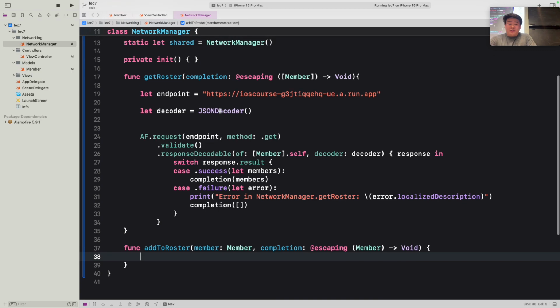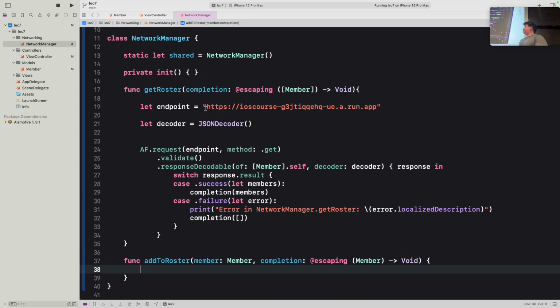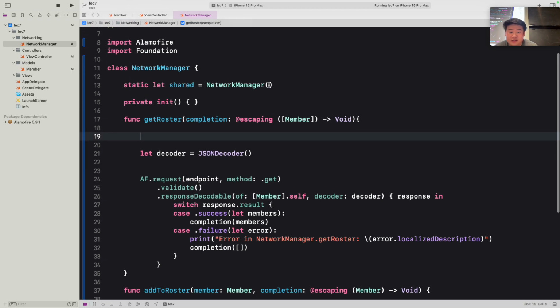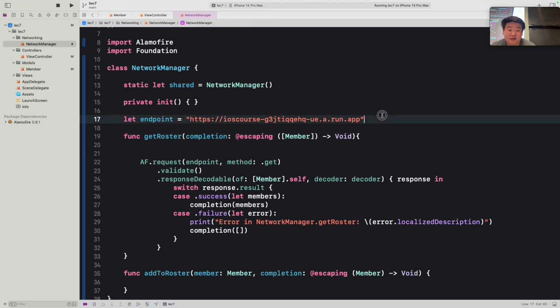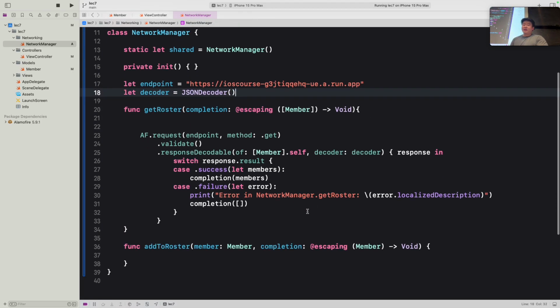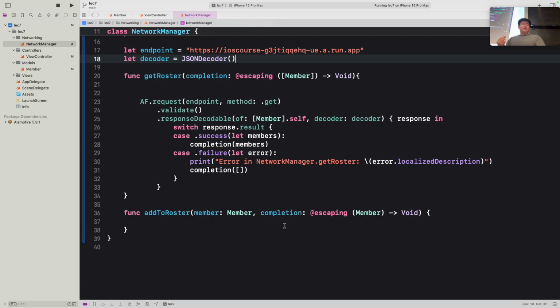Okay, so again, we want to use the same endpoint. Keep in mind the endpoint can vary between get and post requests, but just for simplicity of this lecture, they're going to be the same. So what we actually do here is move this outside of the specific function and define it globally, and this decoder as well, because we're also going to need it, and define it globally so we don't have to repeat code. Again, we can just directly call the same endpoint that we have here with our post request this time.